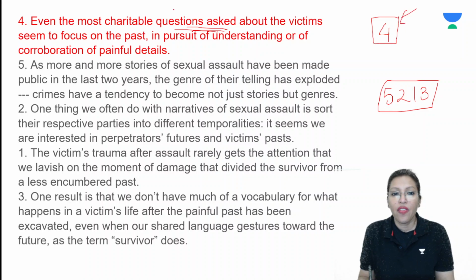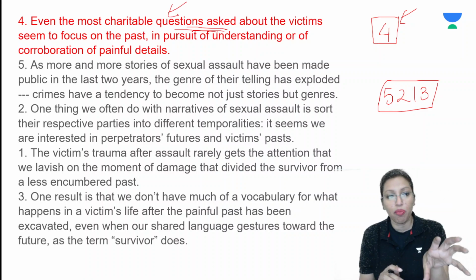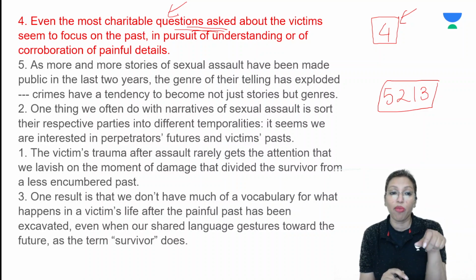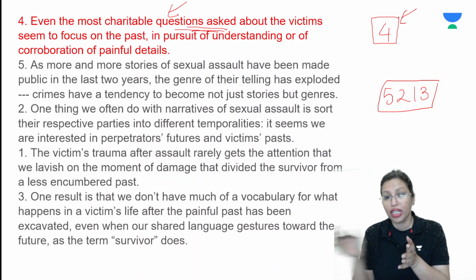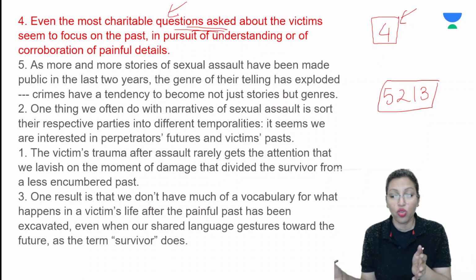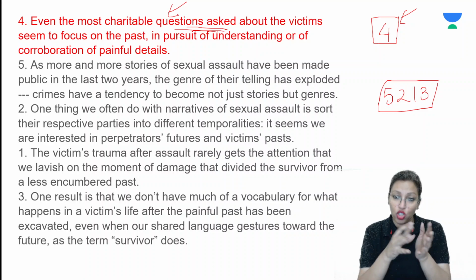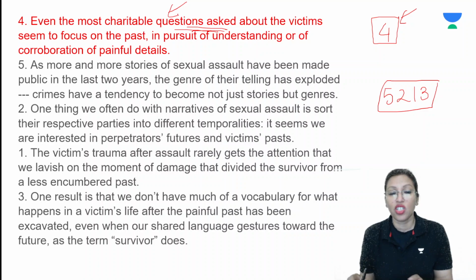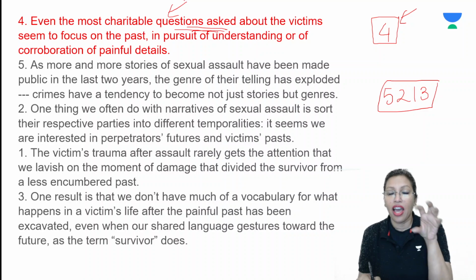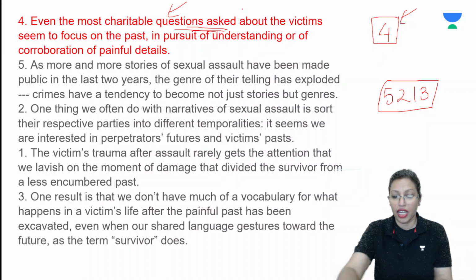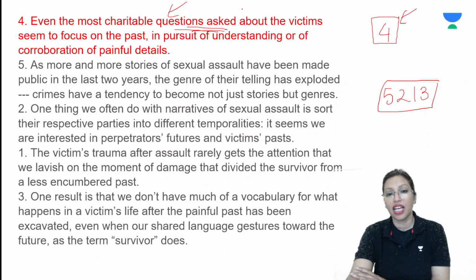That's the one that is saying even the kindest and the most charitable questions, the nicest questions about the victim, also focus on the past. They're trying to understand or corroborate or verify the painful details of the assault, but they're not trying to find out what will happen to the victim afterwards or what happened to the victim after the assault. So the story afterwards is what this passage is all about. So 5, 2, 1, 3, that's your para, and 4 is the odd one out or the correct answer. I hope you've been able to understand this question.